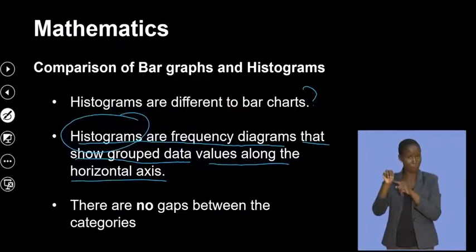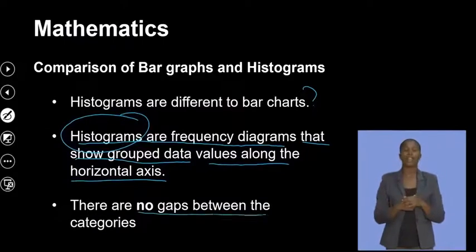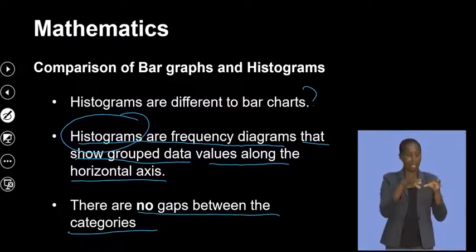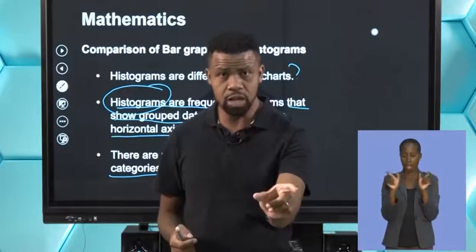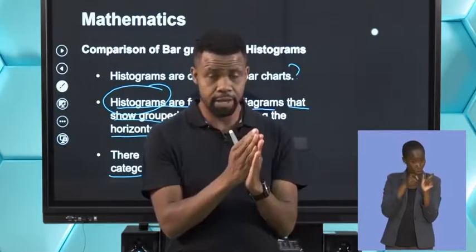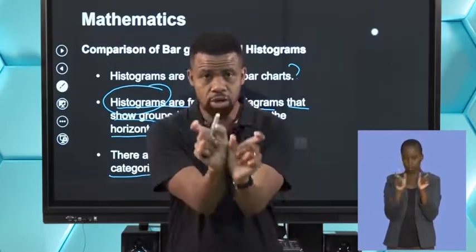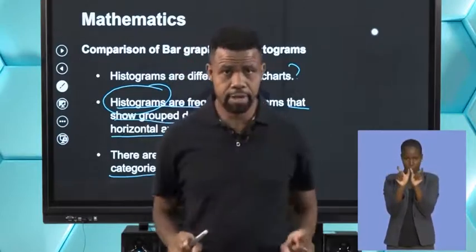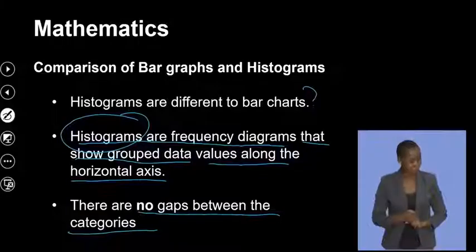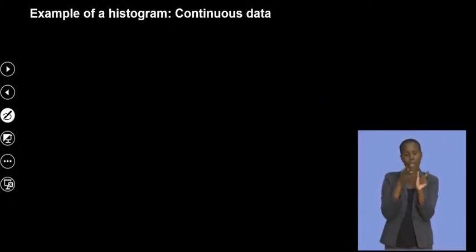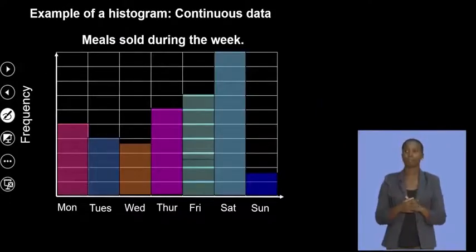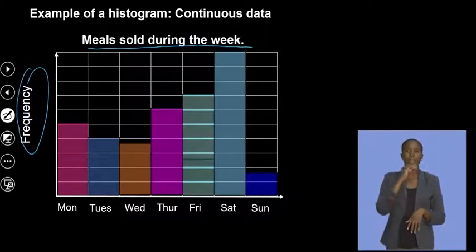Now, there are no gaps between the bars. There are no gaps, because we spoke about grouped data, and there are no gaps. So the blocks can touch one another. Okay, are we all together? There are no gaps. Let's see what I mean. Example of a histogram. There it is. So let's say meals sold during the week at the school or somewhere else. So frequency will be the meals sold on Monday.